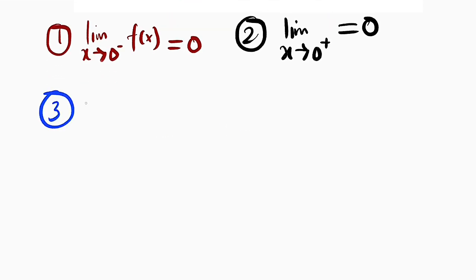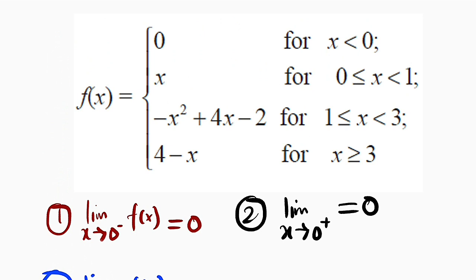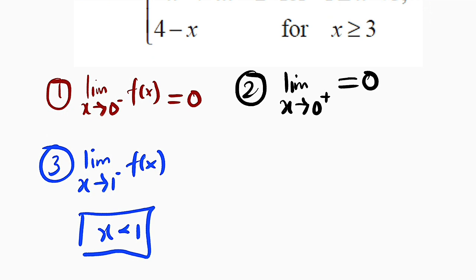Number 3, what if the limit approaches 1 from the left hand side of this function? It implies that x is less than 1. So let us go ahead and find where x is less than 1. This is exactly where x is less than 1, right? So just substitute the value of x equal to 1 into x. And when x is equal to 1, we have the limit approaching 1.